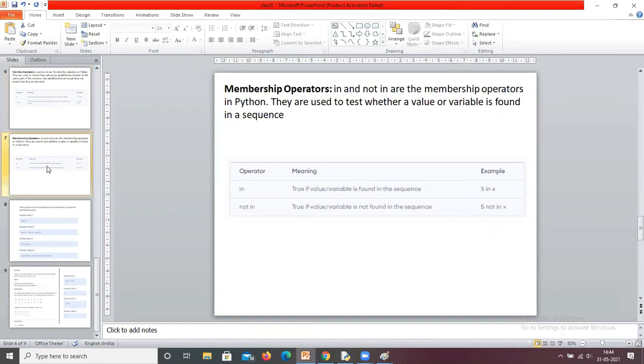And the last is membership operators. Coming to membership operators, in and not in are the membership operators in Python.